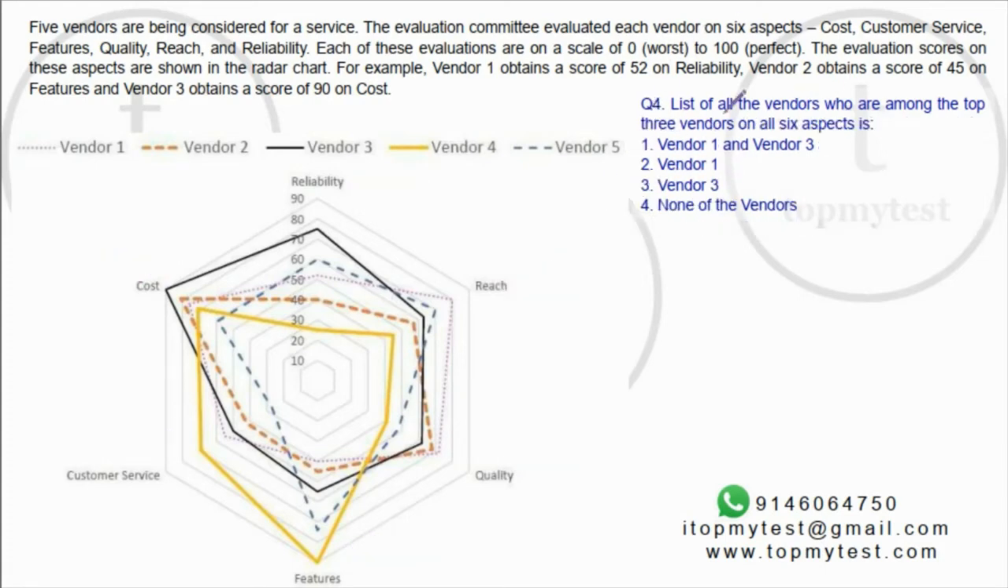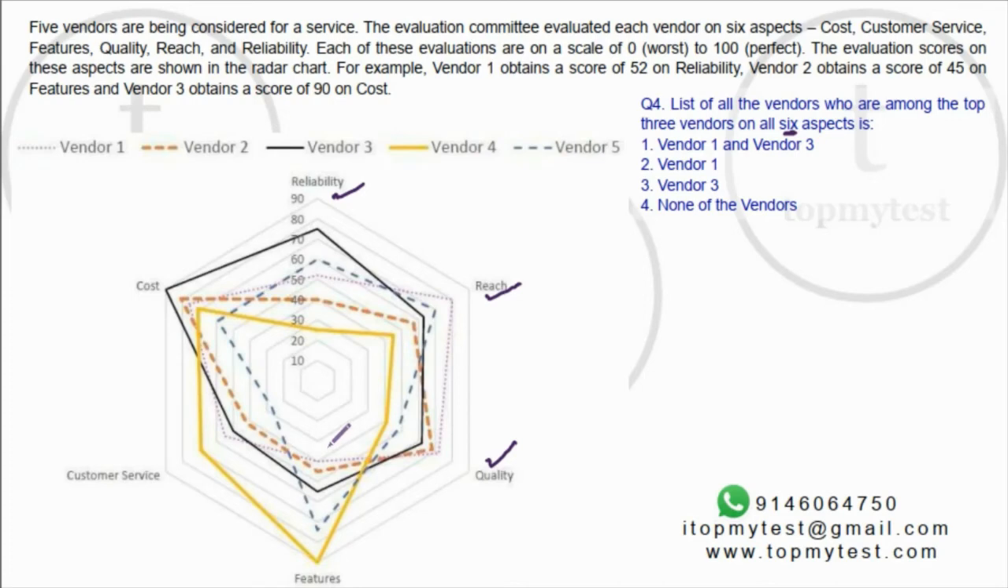And the last one in the set, list of all vendors who are among the top 3 in all six aspects. So you should be present in the top 3 in all the 6 aspects. Okay. So you have 1, 3 and none of these. So let's check 1. Is 1 present in all of them? 1 is present in reliability. 1 is present in reach. 1 is present in quality.